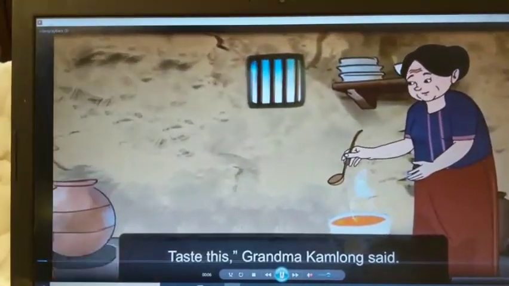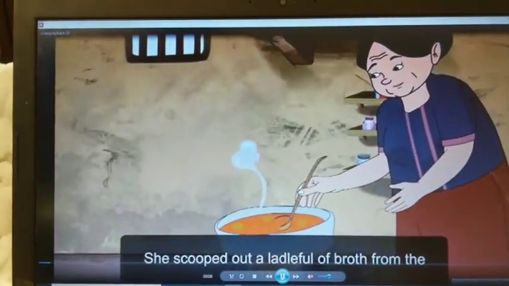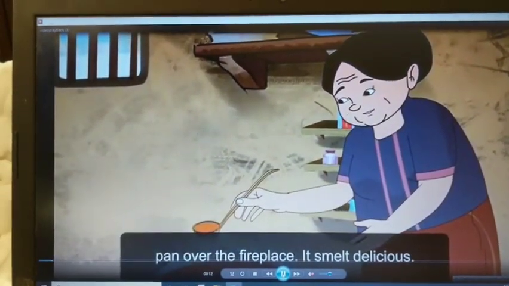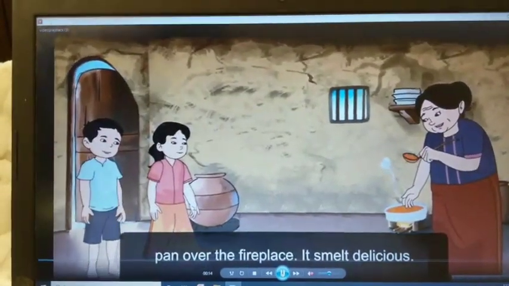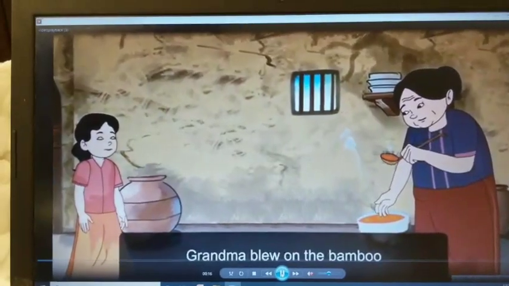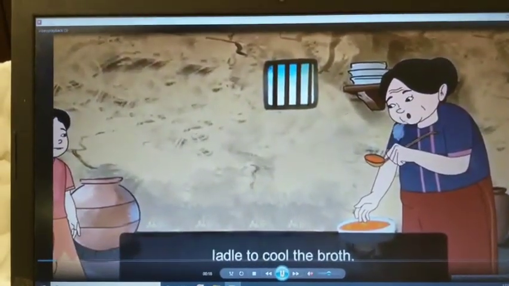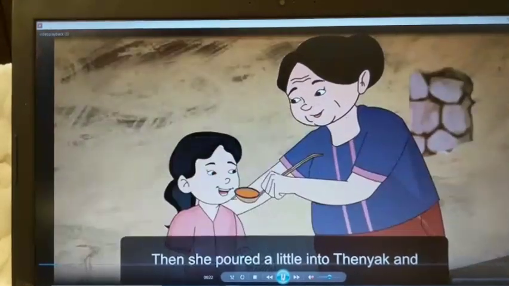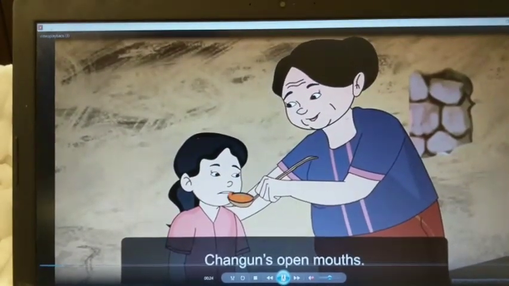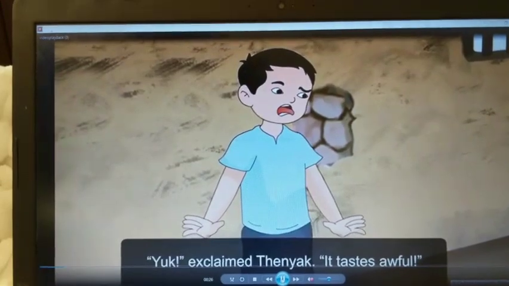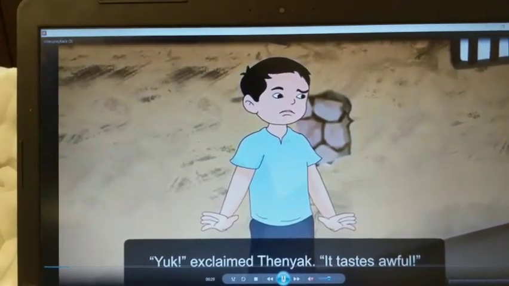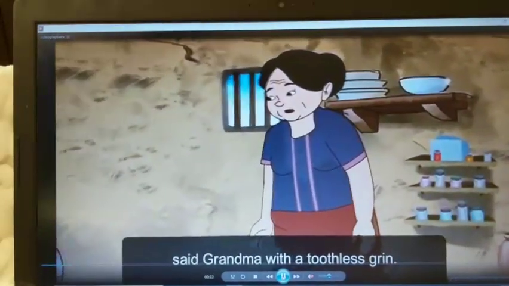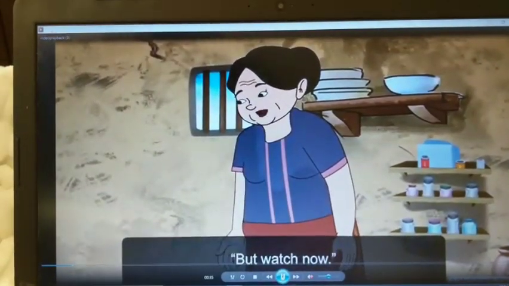Taste this, Grandma Camlong said. She scooped out a ladle full of broth from the pan over the fireplace. It smelled delicious. Grandma blew on the bamboo ladle to cool the broth. She poured a little into Thanyang and Changun's open mouths. Yuck, exclaimed Thanyang. It tastes awful. Don't like it, do you? said Grandma with a toothless grin.